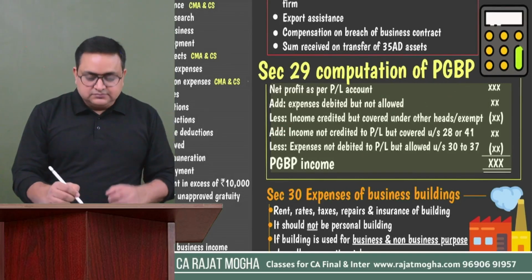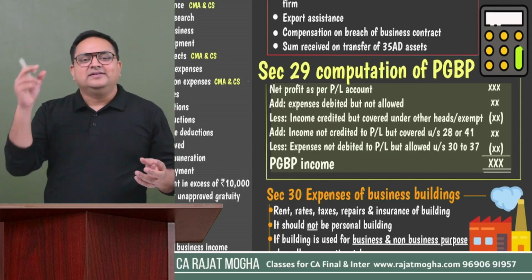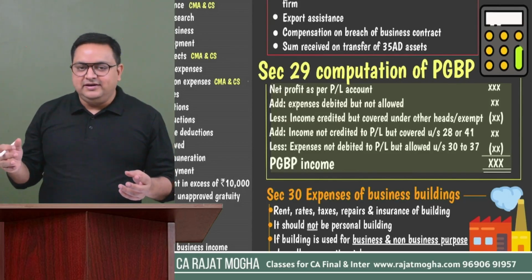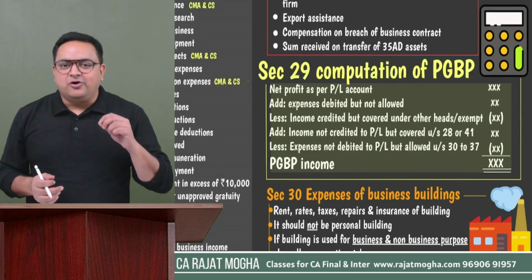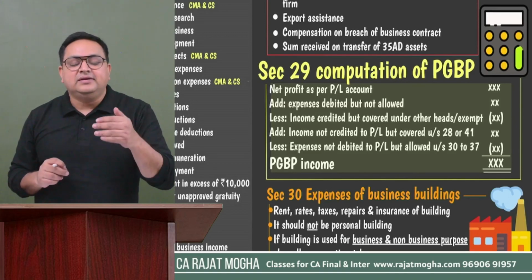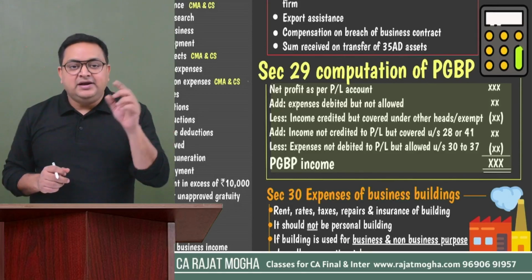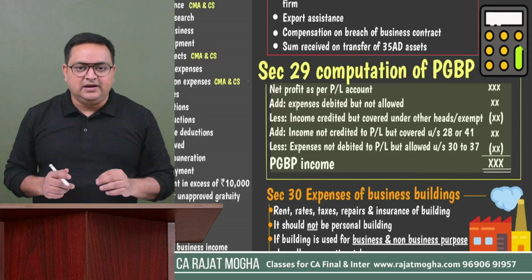After that, the first step was net profit, second step was expenses side, third step was income side, right? Then comes your information. In your information, if anything is mentioned, let's say any income which should form part of your PGBP but has not been credited to the P&L account by the assessee.